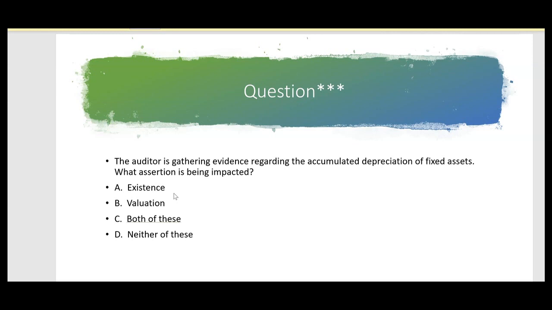It's recorded. With existence, we would want to know, hey, is that equipment still on hand, or was it retired and never taken off the books? That would be an existence concern, because now we're concerned about the gross amount of the fixed asset. But if we're looking at the accumulated depreciation, that means we're concerned with the net amount, the valuation assertion.